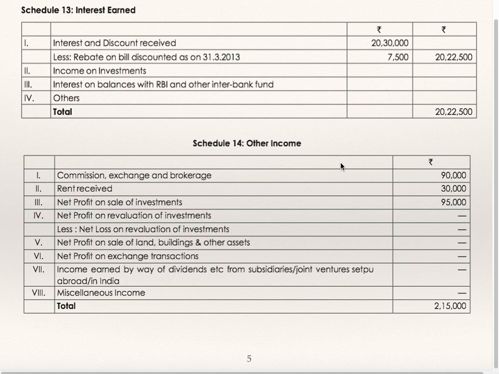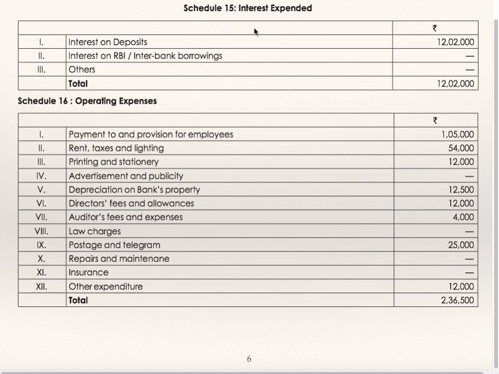Schedule number 14, other income, commission, exchange and brokerage 90,000, rent received 30,000, net profit on sale of investment is 95,000, total is 2 lakhs 15,000, total will go to profit and loss account. Schedule number 15, interest expended, interest on deposits is given, 12 lakhs 2,000, only one, total is 12 lakh 2,000.